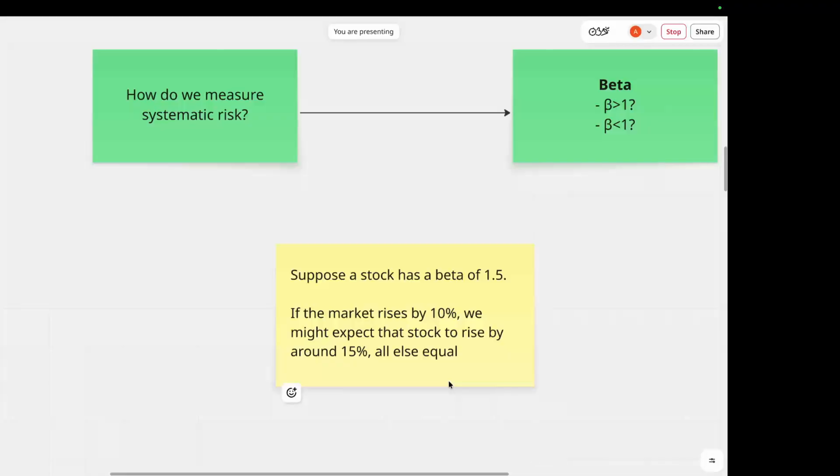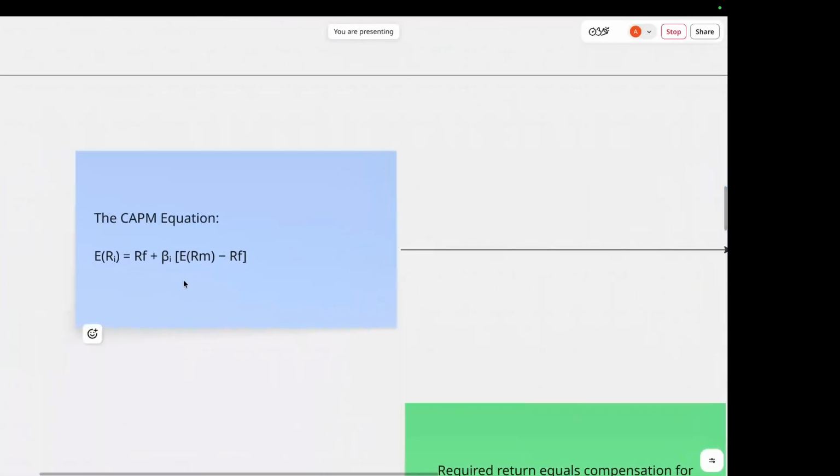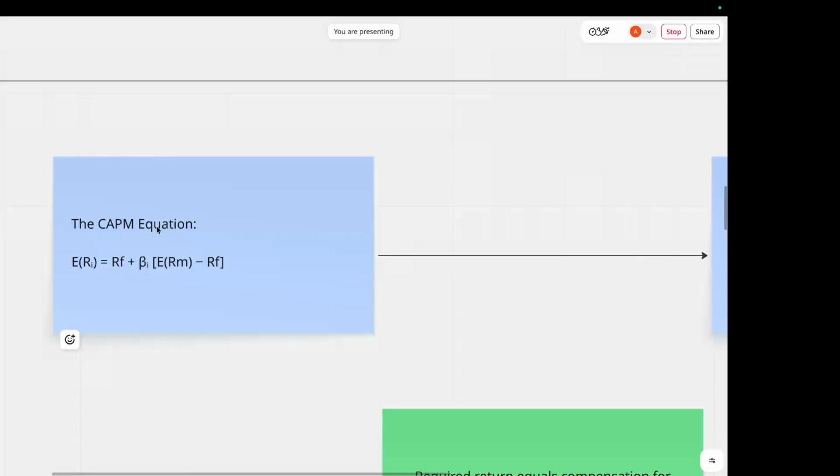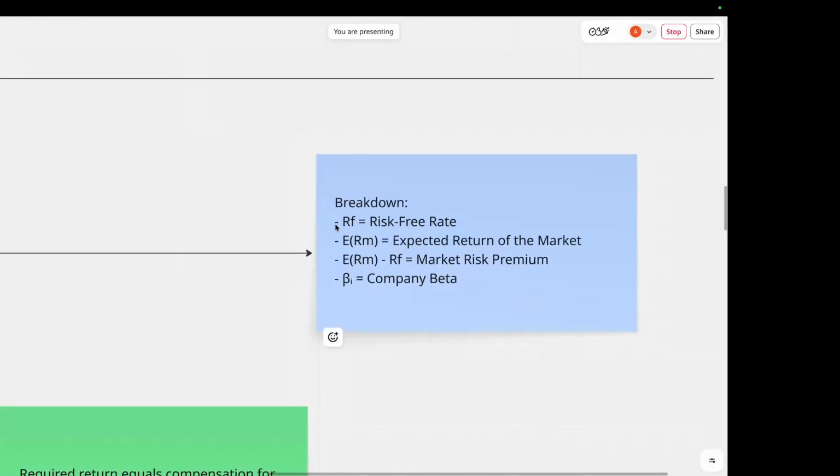This gives us everything we need to construct the CAPM equation. So the CAPM equation is expected return equals risk-free rate plus beta times the market risk premium. So in this mathematical form, it looks like this. If we break that down, we have R_f, which is the risk-free rate, we have the expected return of the market, which is E(R_m), and then the market risk premium is the expected return of the market minus the risk-free rate. And lastly, we have the company beta.